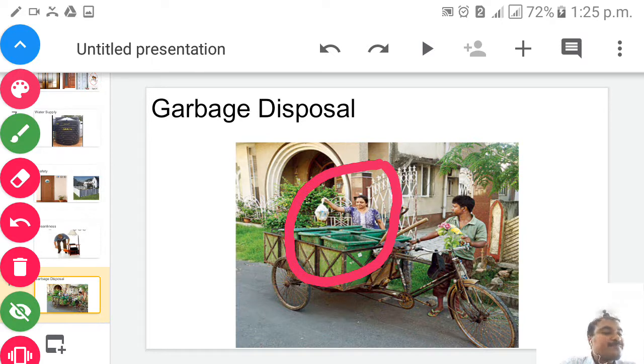Okay children? Next, a very important point, children: a house may be big or small, it may be in a village or in a city, but it must be clean, safe and comfortable to live in. So children, no one will ask how is your home, small or big, whether you are living in a palace or any other place, but the most important thing is how we will keep our home neat and clean, and it should be comfortable for others also, children. So by this we have completed the chapter, children. I hope you understood this video.